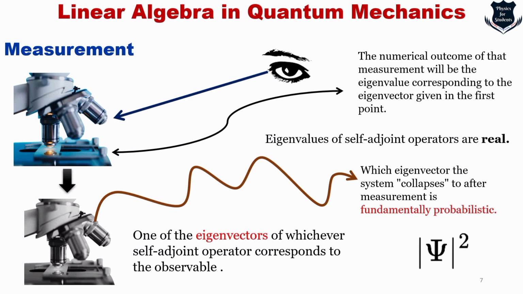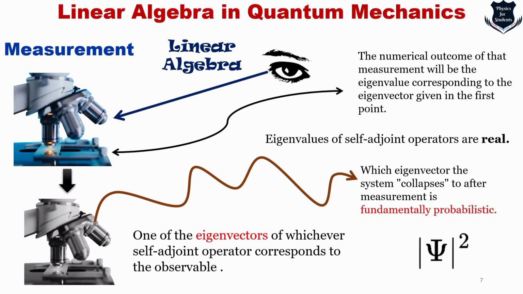Now you see that when a measurement takes the system to an eigenvector, and we are trying to find the probability density, and the eigenvalues of the self-adjoint operators are real, again these are all related to linear algebra. So this gives you a basic foundation stone.